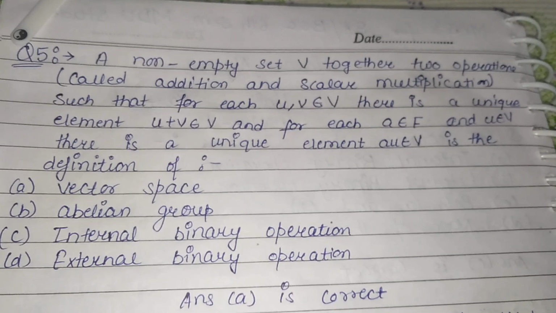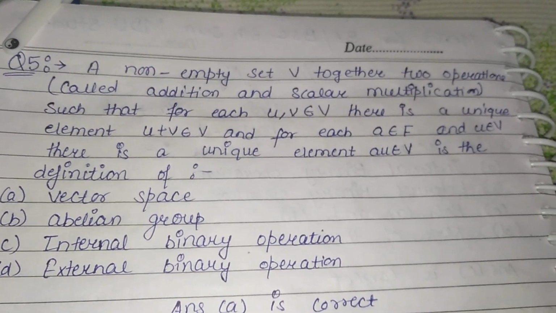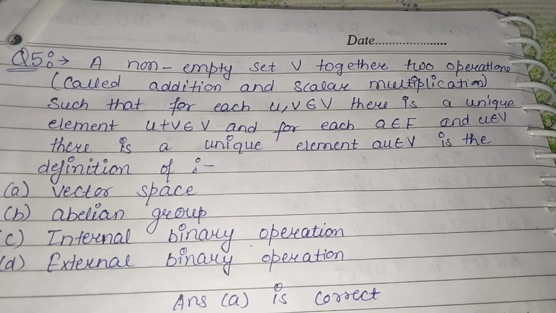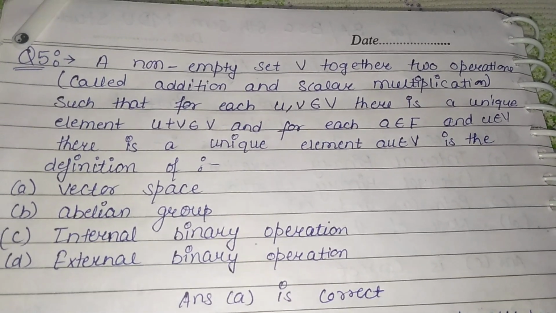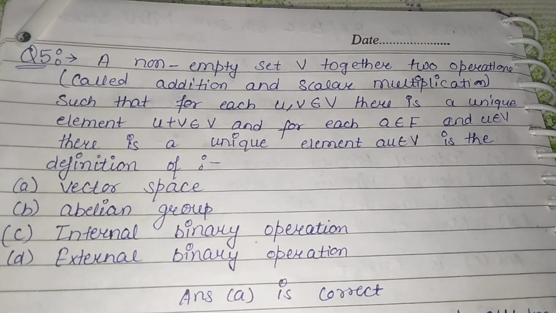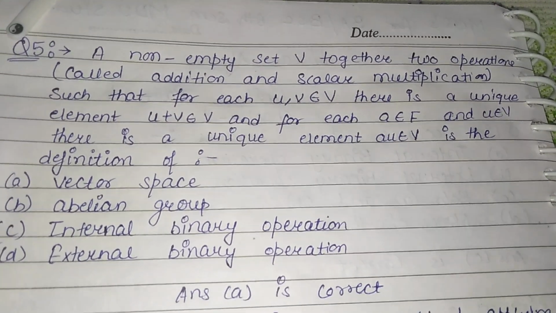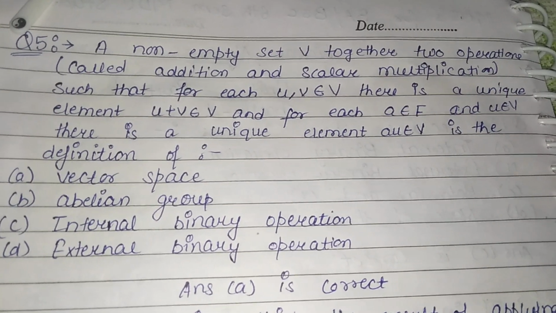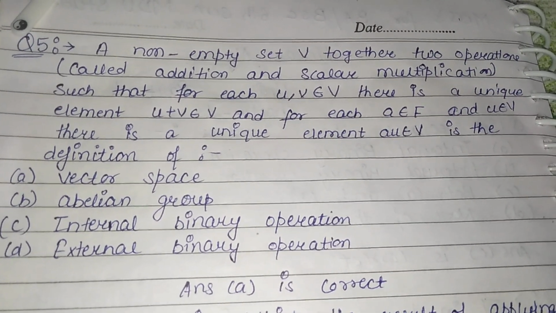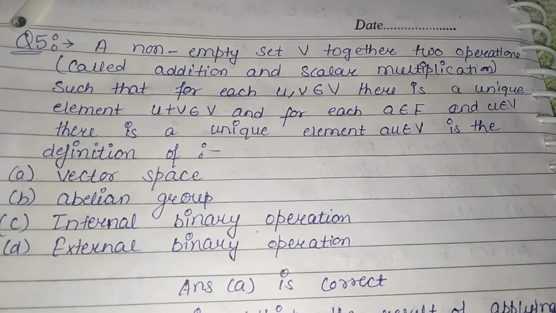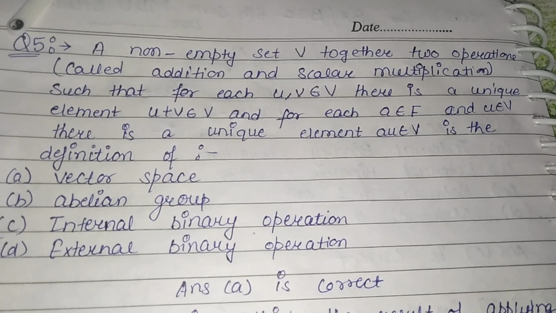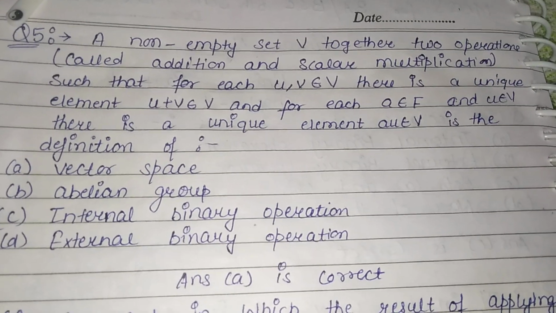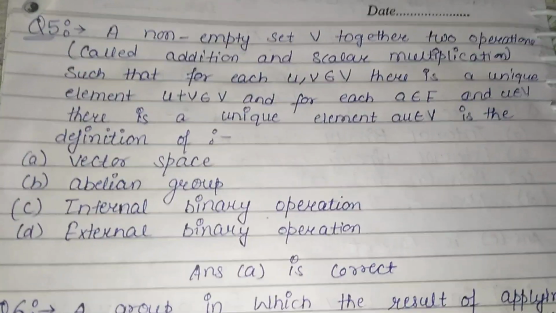Question 5th is, a non-empty set V together with two operations called addition and scalar multiplication, such that for u, v belongs to V there is a unique element u plus v belongs to V, and for each a belongs to F, u belongs to V, there is a unique element au belongs to V, is the definition of what?